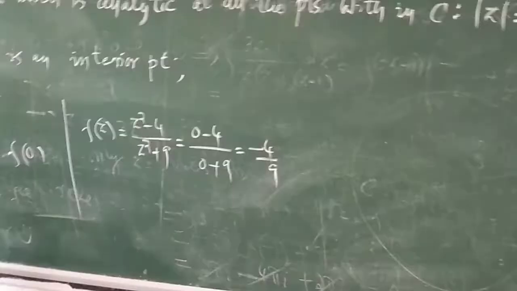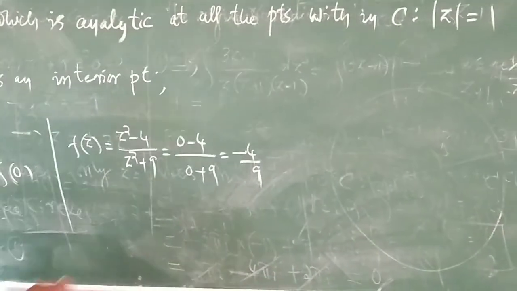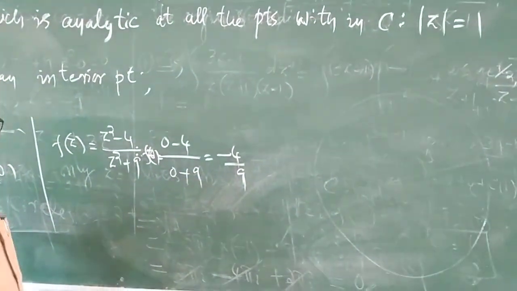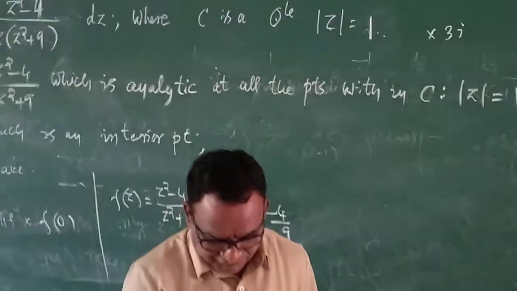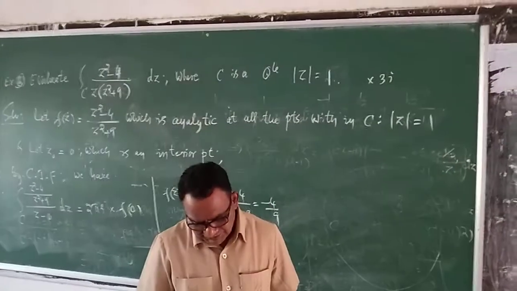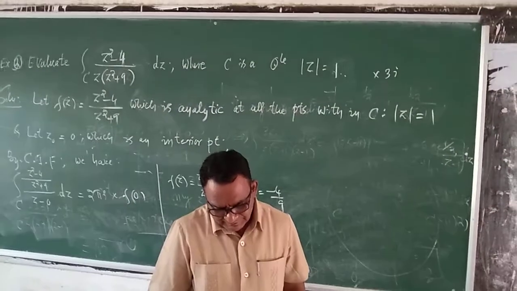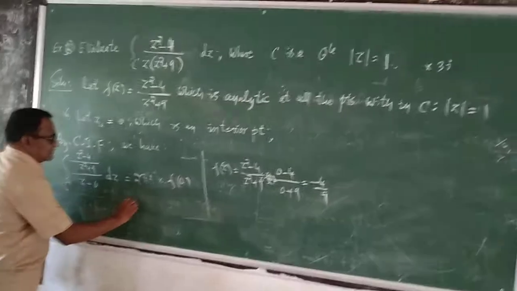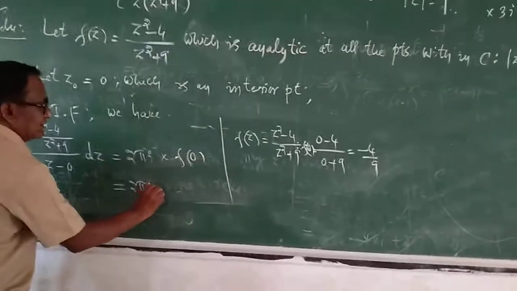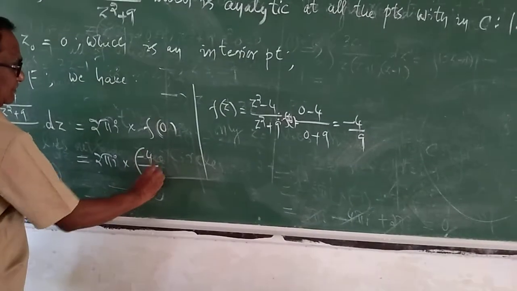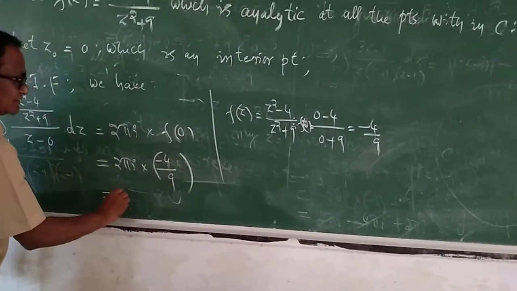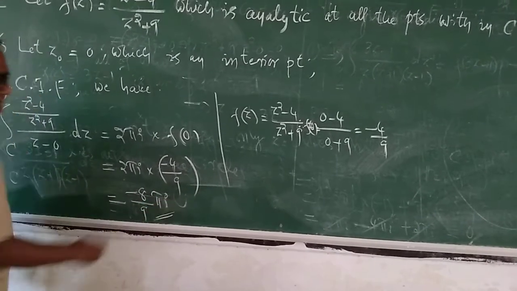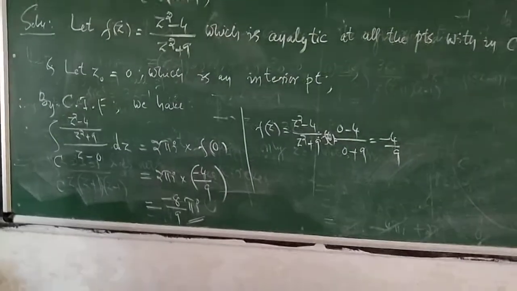Therefore the integral is equal to 2 pi i into f of 0, which is minus 4 by 9, which is equal to minus 8 by 9 into pi i. This is the answer. Okay?